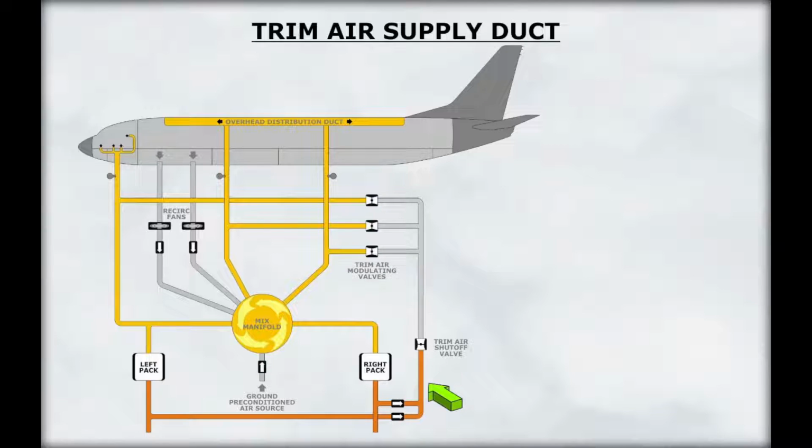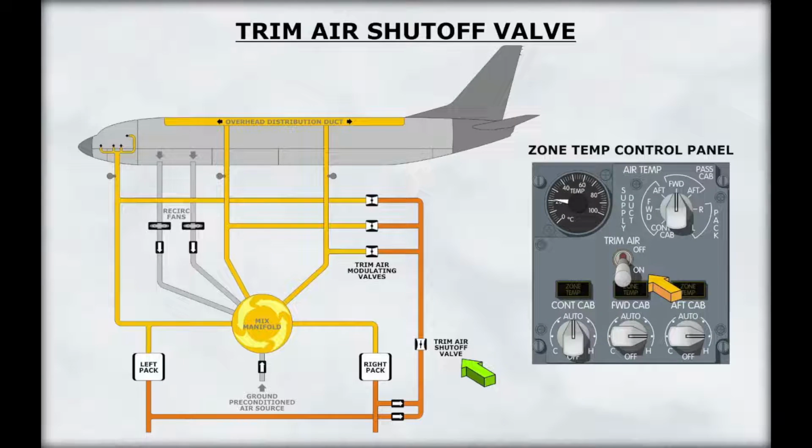Trim air is tapped from the pneumatic system prior to the pack valves. Both the left and right sides of the pneumatic system supply bleed air to a common trim air supply duct. Trim air flows through a trim air pressure regulator and shutoff valve. The trim air switch on the air conditioning panel controls the opening and closing of the trim air pressure regulating and shutoff valve.